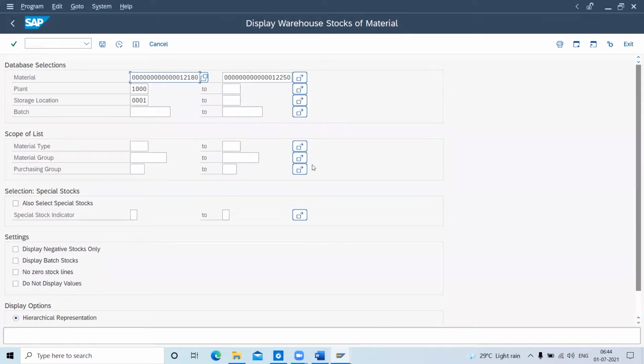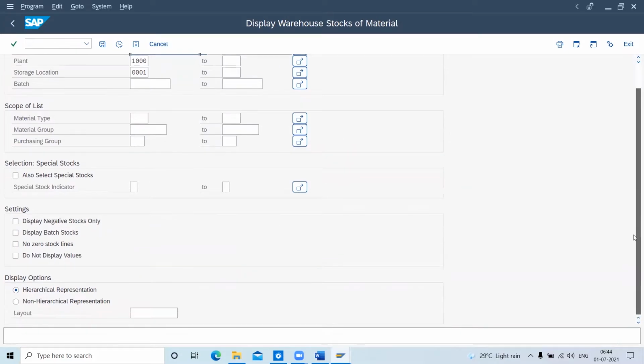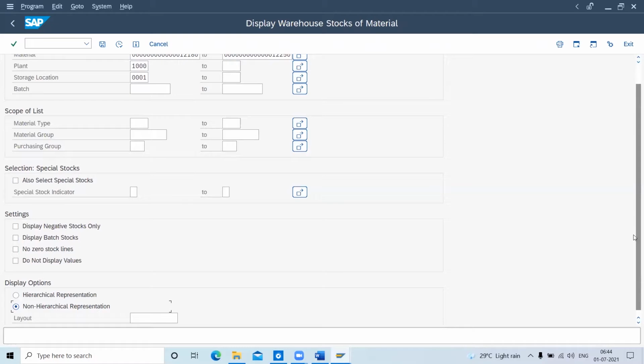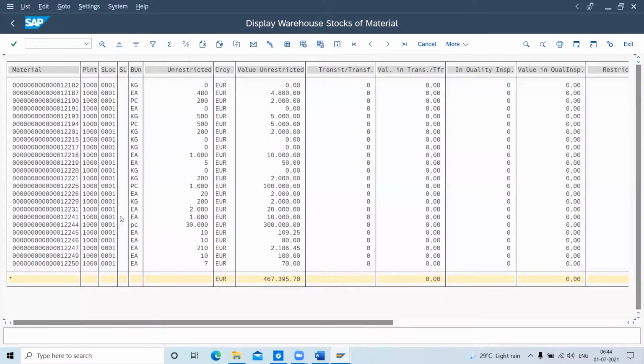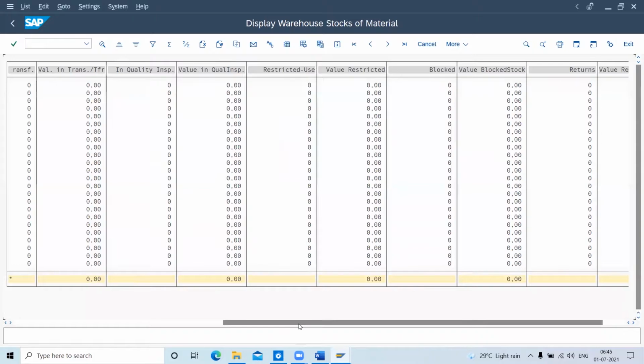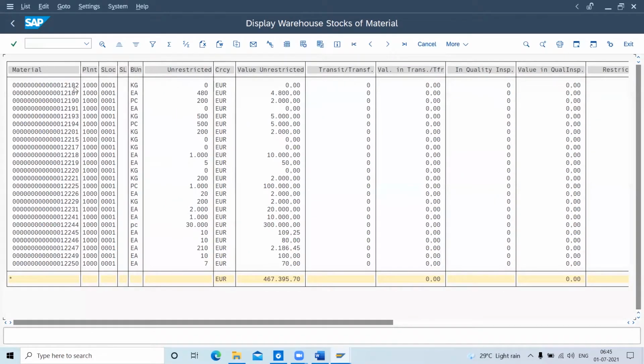So first I will go back inside and select the non-hierarchical display representation. When I execute this, it is in table format. Now I can see better, like stock MMB. Here I can see all 70 stocks created for plant 1000 and the storage location.